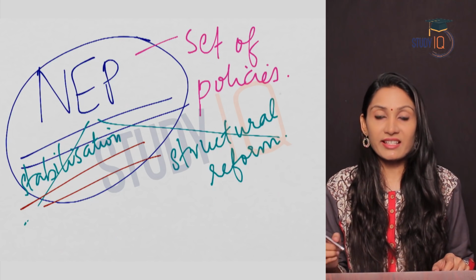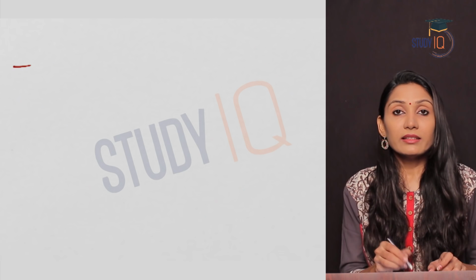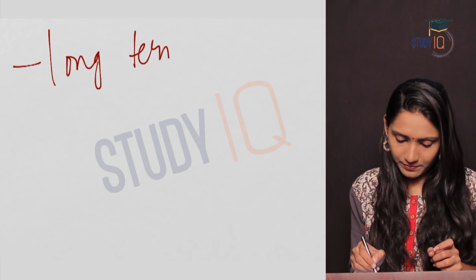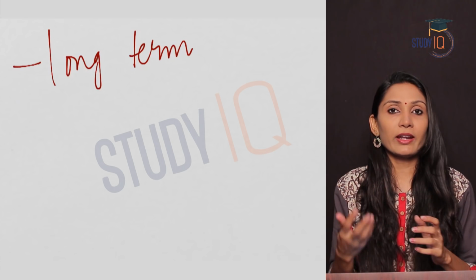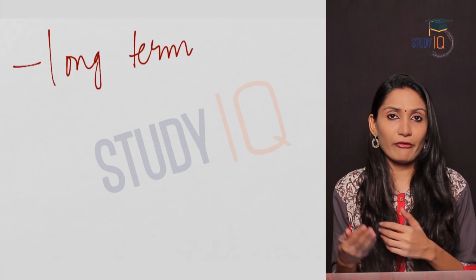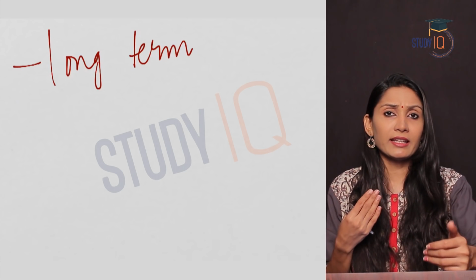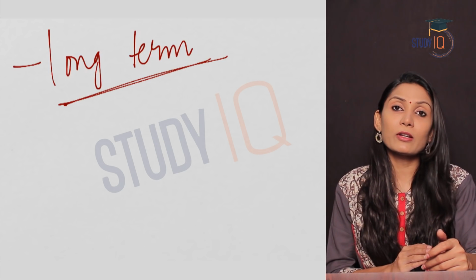So coming to the structural reform policies, let us see what structural reform policies are. They were long-term policies. They were aimed at making a long-term impact on the economy. For example, investments from abroad, that is FDI, FII, etc. FDI will have a very long-term impact on the economy. So such policies were under the structural reform policies.